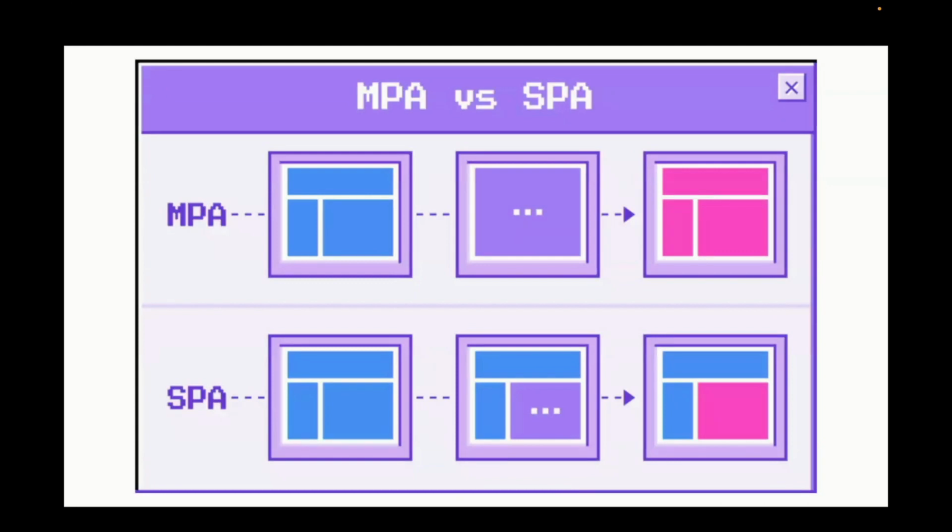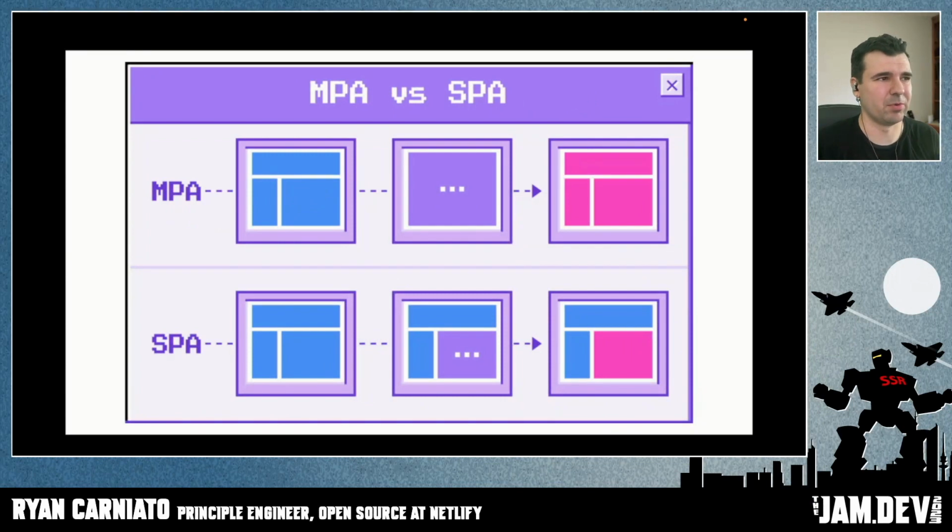The web started on the back end. We served static HTML files from a file server on request. Soon these pages became more dynamic and generated via code on these requests. And state was owned by the server. Change a piece of UI, the whole page reloads. These days, we call this approach multi-page apps, or MPA for short.